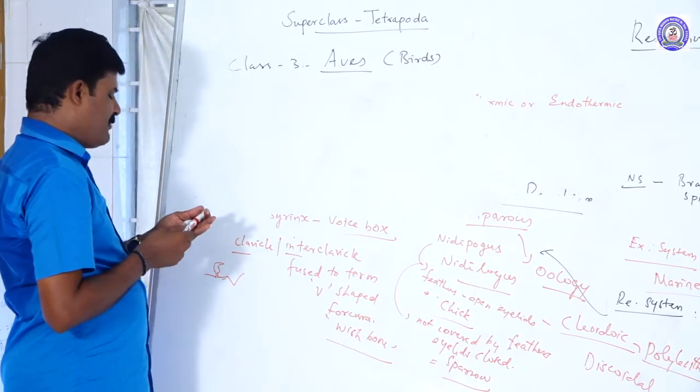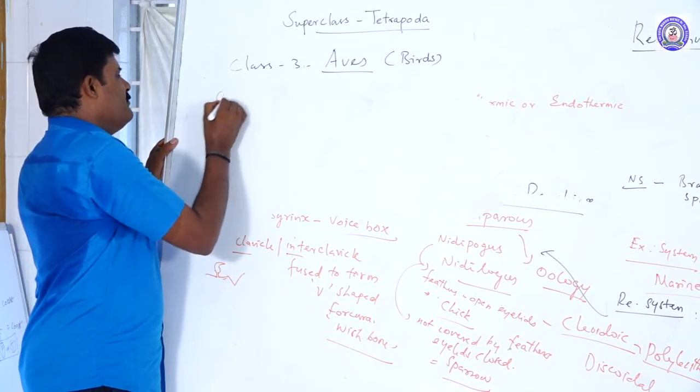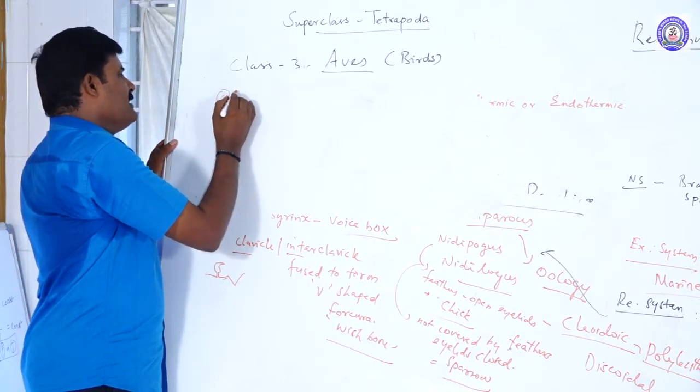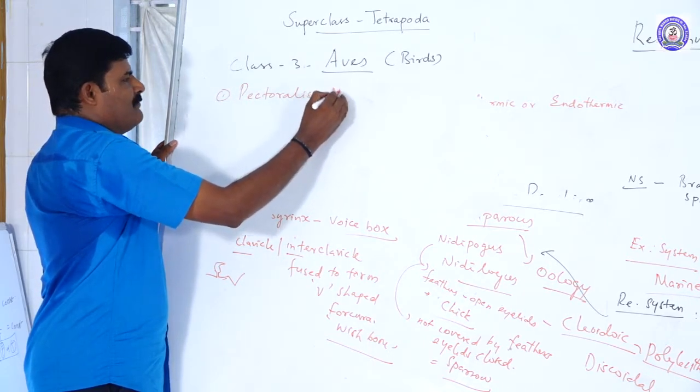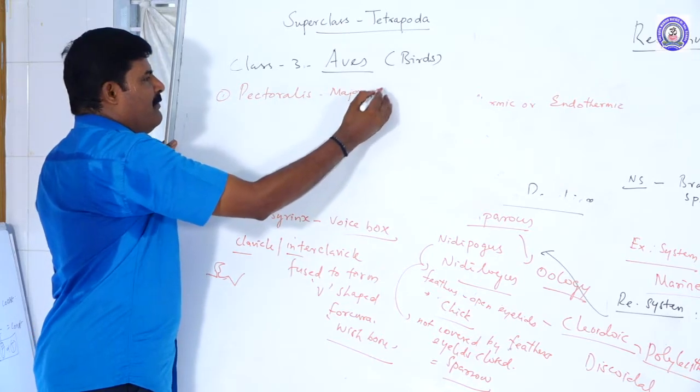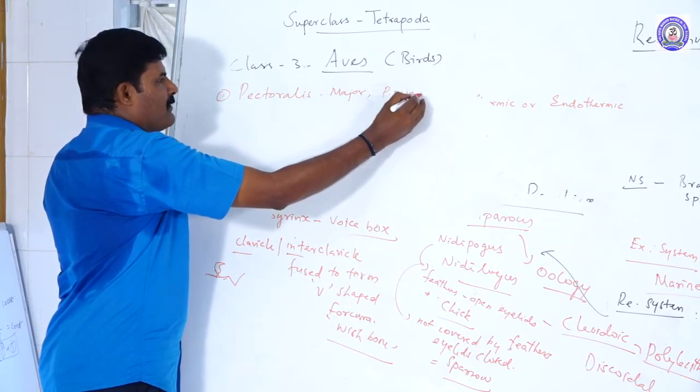Three types of muscles are present. The first are the major muscles, called pectoralis major and pectoralis minor.